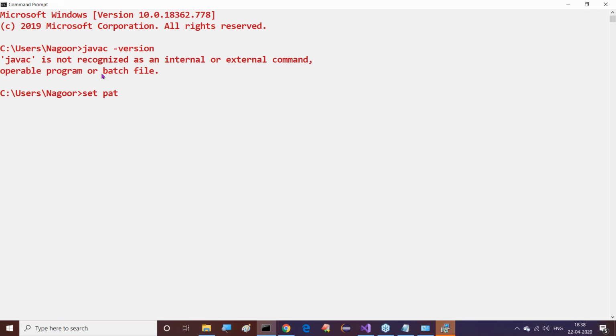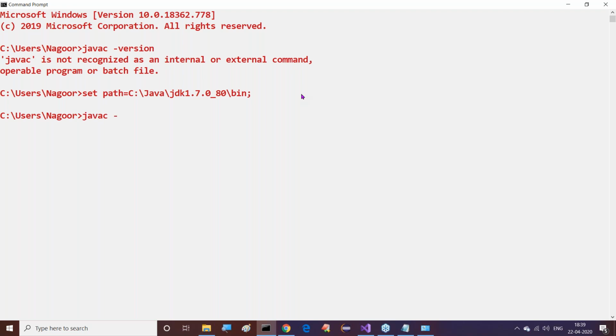Whatever setup we provided here, set path is equal to something, this setup is a temporary setup. It is available up to the present command prompt only. Is my point clear or not? So on the command prompt, if you type set path is equal to C:\Java\JDK1.7.0 something\bin, this setup is a temporary setup only. This is valid up to this present command prompt only.